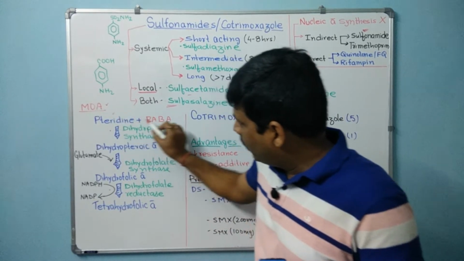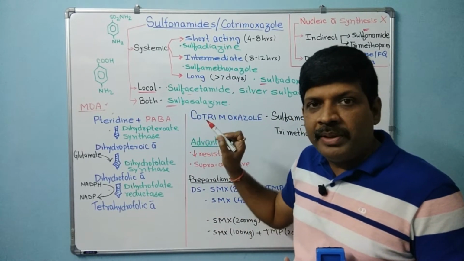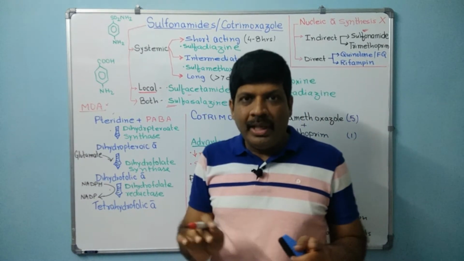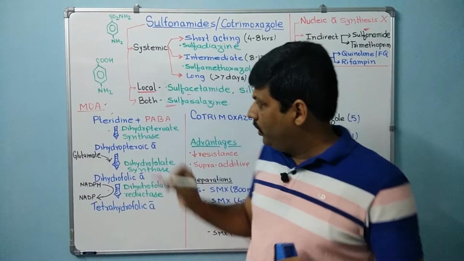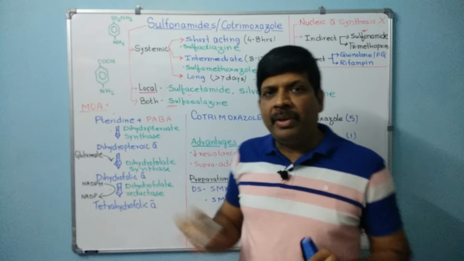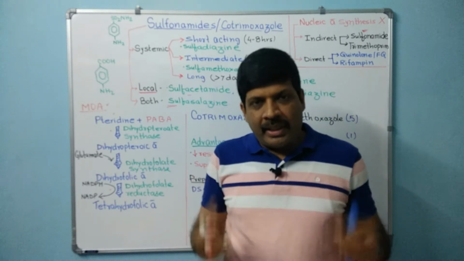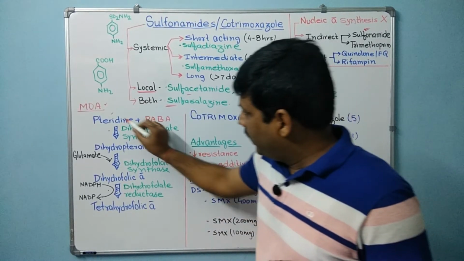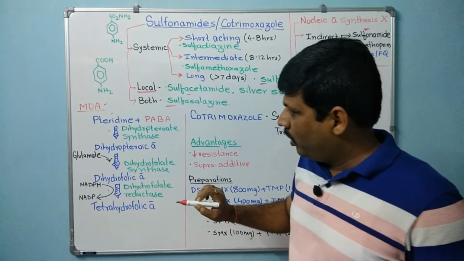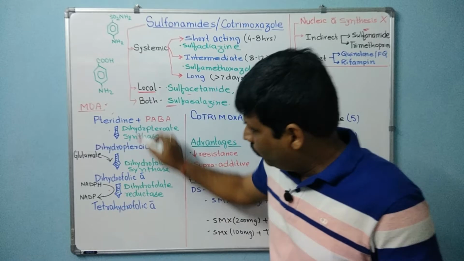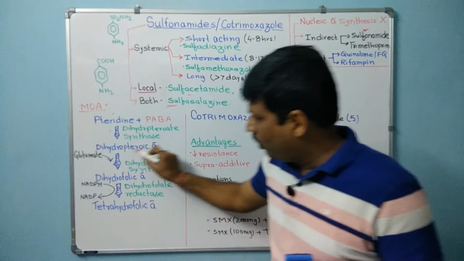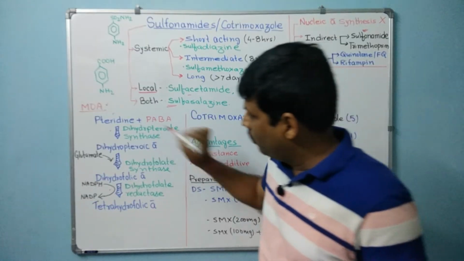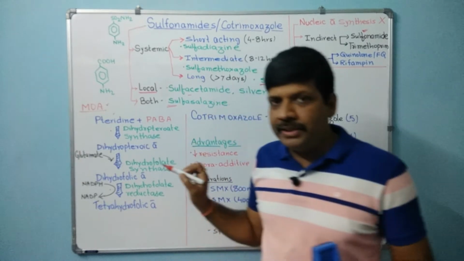Now pteridine when combined with PABA, that is para-aminobenzoic acid. Here one important thing, I have already made a video especially on this para-aminobenzoic acid, the link of which I have given in the description box. So pteridine when combined with para-aminobenzoic acid, it converts to dihydropteroic acid in the presence of dihydropteroate synthase.